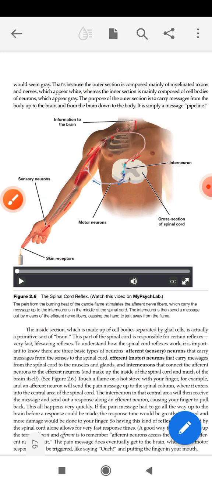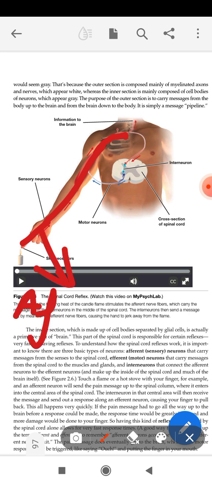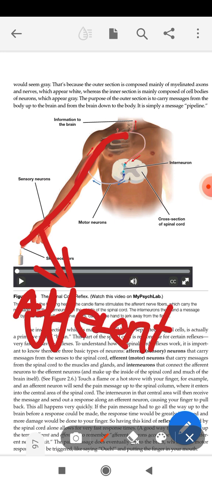This was the concept, and now let's have some factual data. The chain of neurons which is directly connected to the spinal cord and whose function is to send signals to the spinal cord is known as the afferent neuron, or sensory neuron.